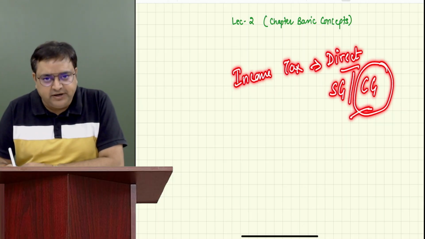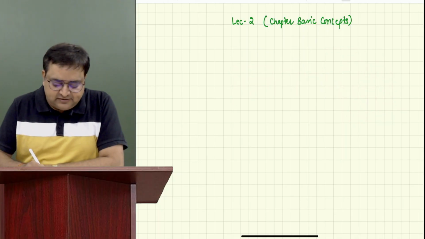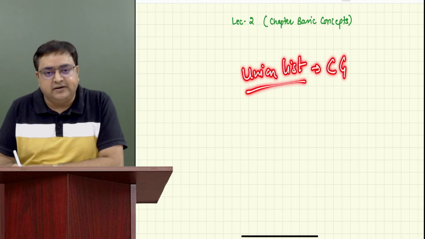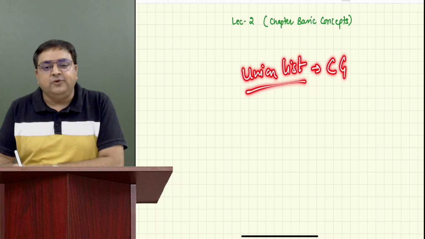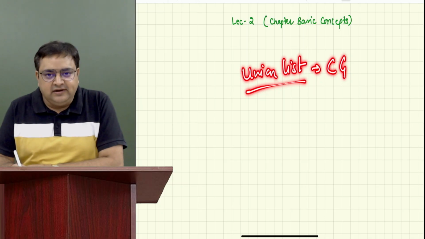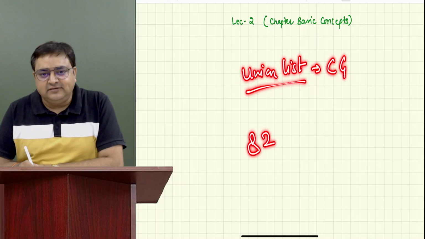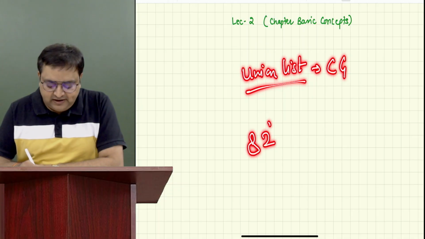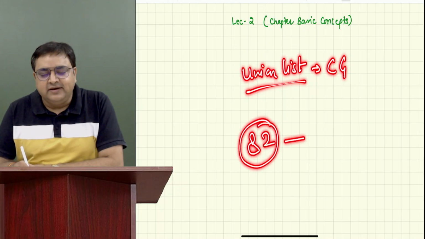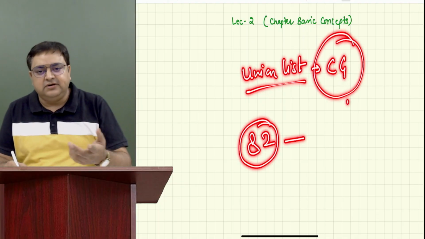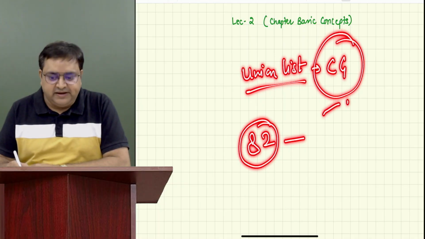Although it is not very important, you should know that there is a list known as the Union List, and in the Union List there are certain activities where only the central government has power. Income tax is one of the activities of the Union List. Do you remember the entry number? 82. So Union List, entry number 82 tells us that income tax will be levied and collected by the central government. So every year, the central government gets this money.